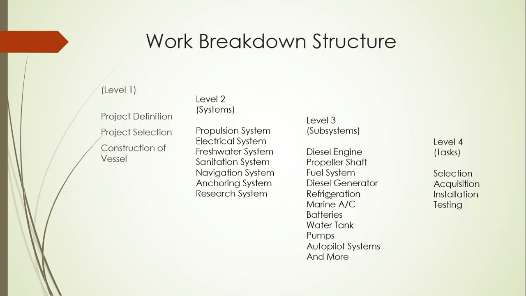Then the WBS is a splitting of the work into small fragments of work. First is level one, which is the basic definition of the hull, like construction, what boat was selected, or how the organization structure works, so all the basic works. Then it was segregated into systems like propulsion and electrical, and each system had some subsystems. For example, the propulsion system had a diesel engine, propeller shaft, fuel systems, and each system had its own subsystems